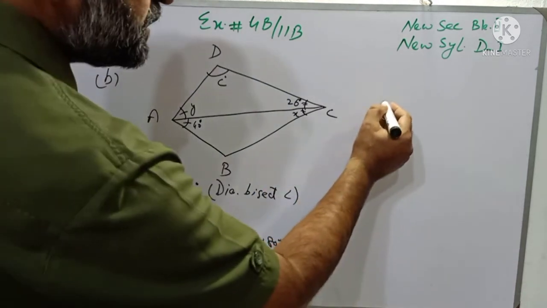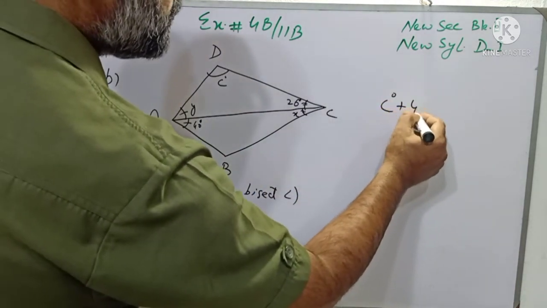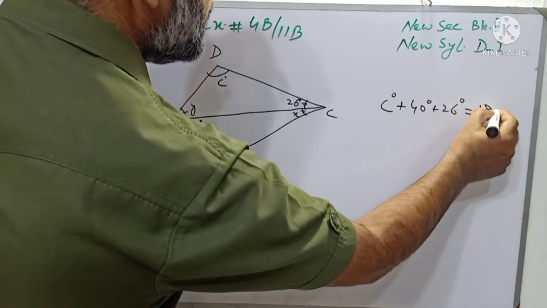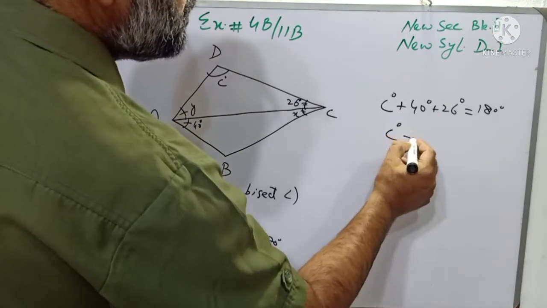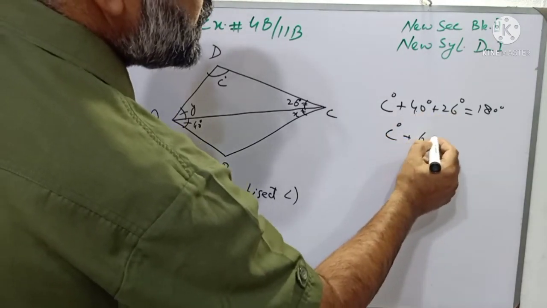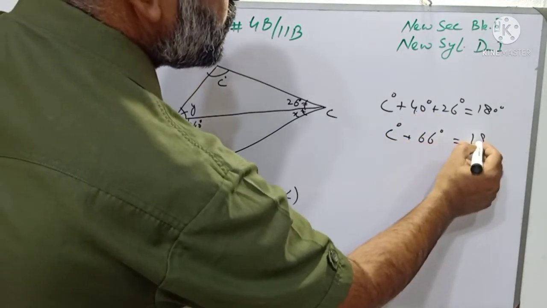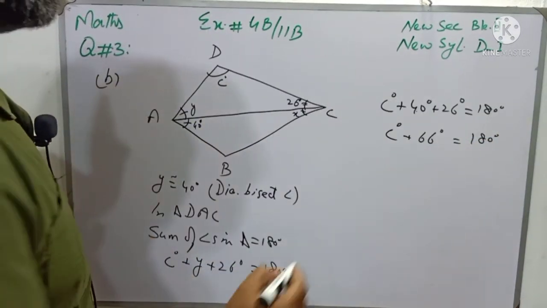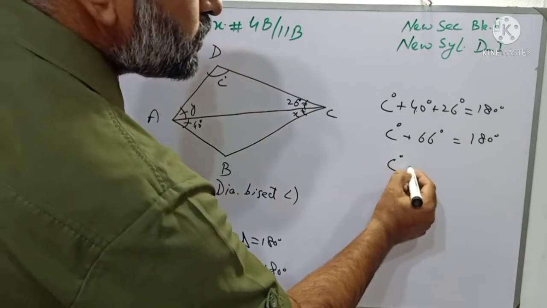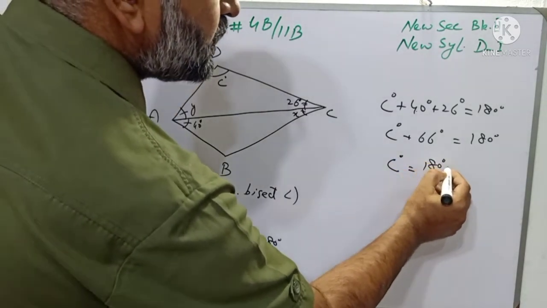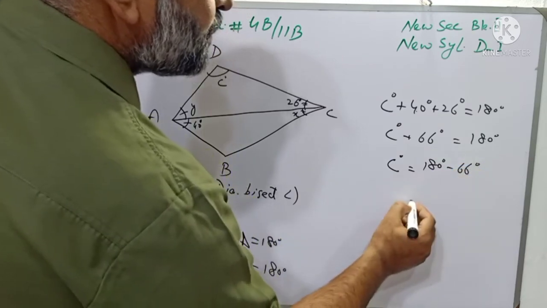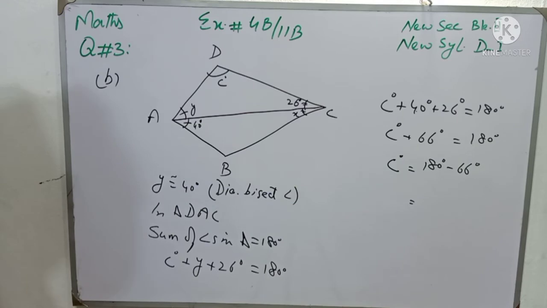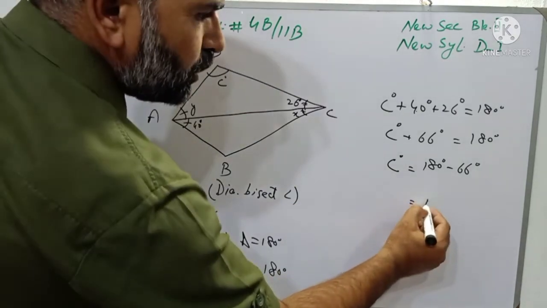So it is written as C degree plus 40 degree plus 26 degree is equal to 180 degree. C degree plus 40 plus 26 means 66 degree is equal to 180 degree, and 66 is plus. When we transfer it to other side, it will become minus. So C degree is equal to 180 degree minus 66 degree. Now students, subtract 66 from 180 and we will have 114.